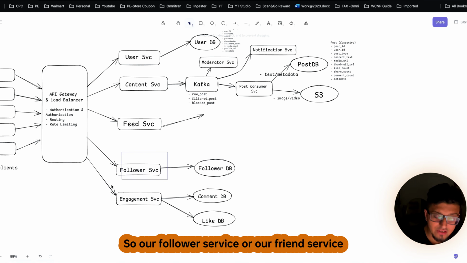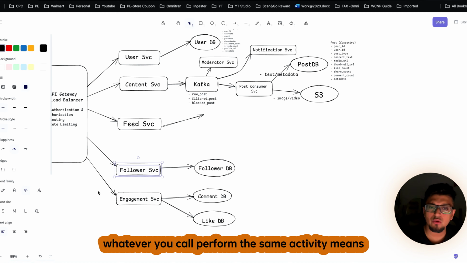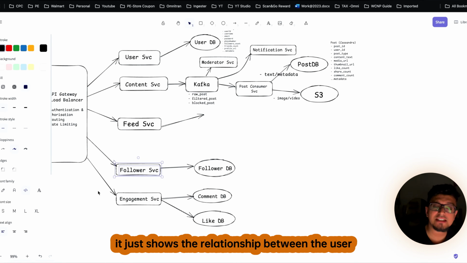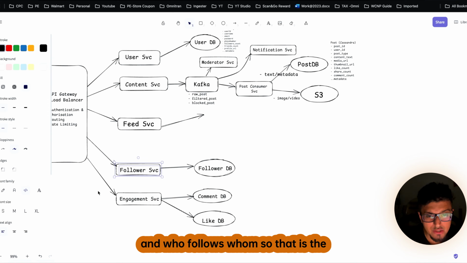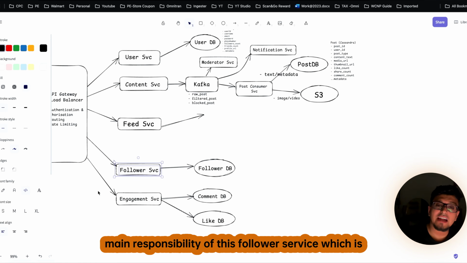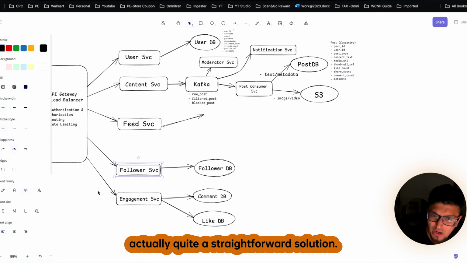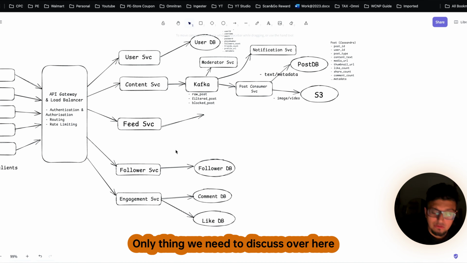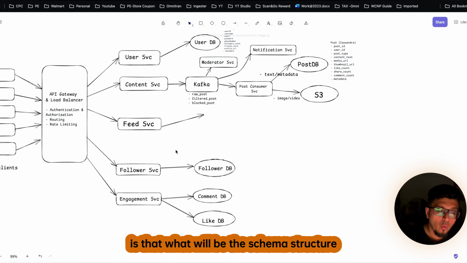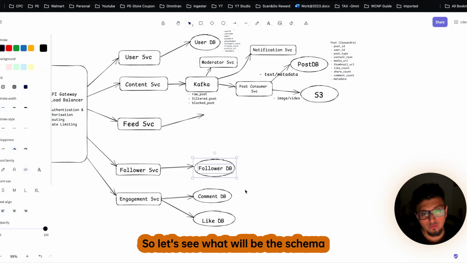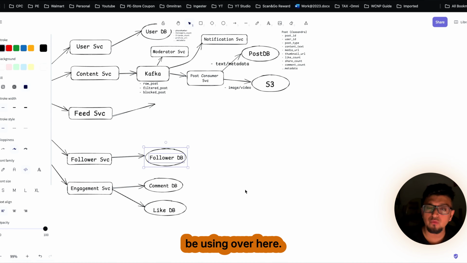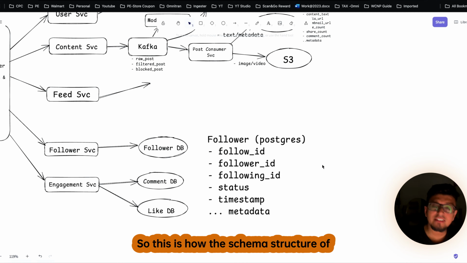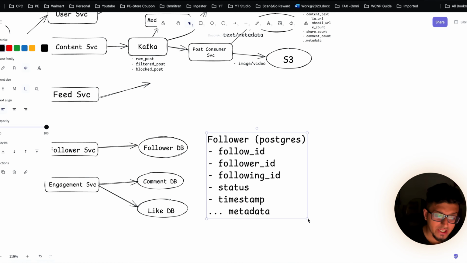So our follower service or our friend service, whatever you call, performs the same activity. Means it just stores the relationship between the users, means who is the friend of which user and who follows whom. So that is the main responsibility of this follower service, which is actually quite a straightforward solution. The only thing we need to discuss over here is what will be the schema structure of this follower DB. So let's see what will be the schema structure and what type of DB we will be using over here. So this is how the schema structure of the follower DB will look like.